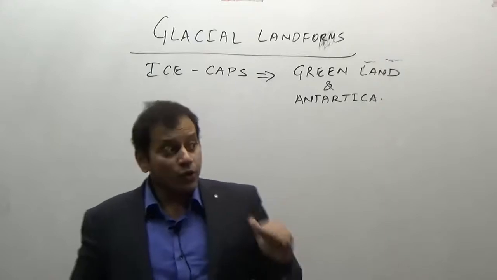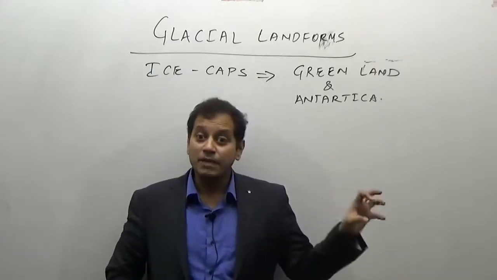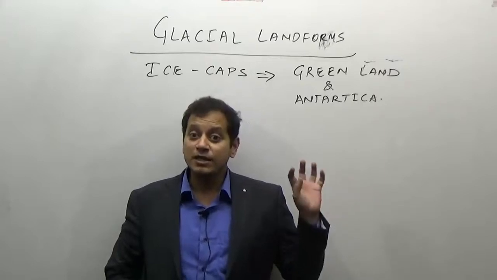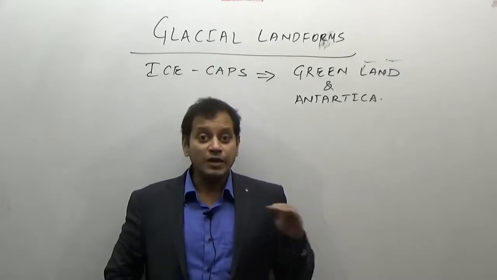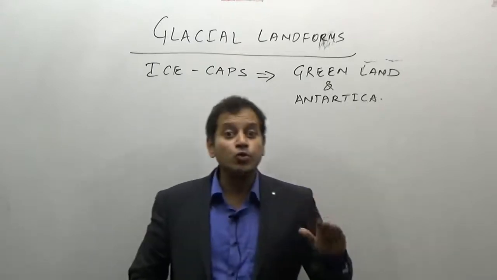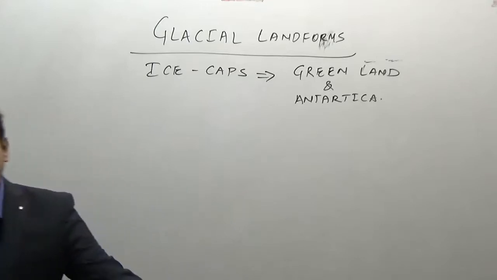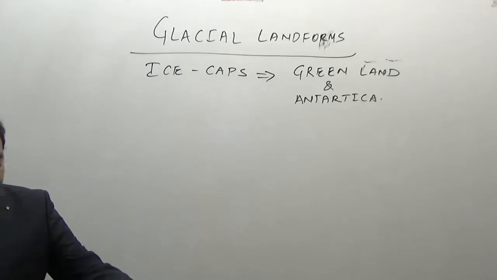So, though ice caps are not present all over the world, there are major areas in the world which experience glaciation. Now, the areas which experience snow throughout the year are known as the snow line. So, what is next is the snow line. What is the concept of a snow line?